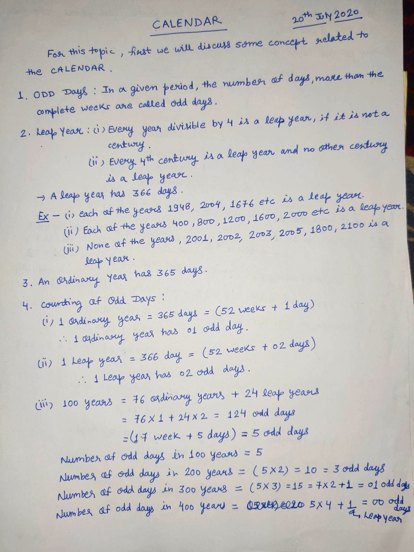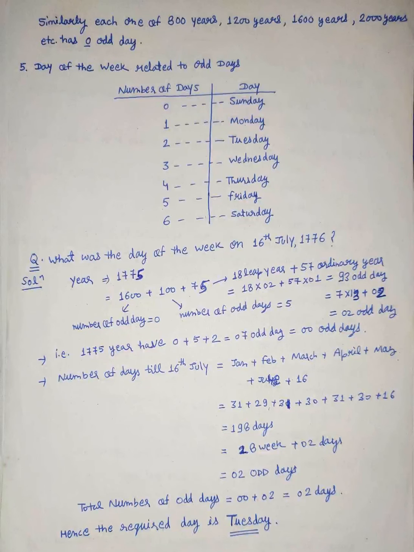When we calculate the number of odd days, we will remember: in 100 years the odd days are 5, in 200 years 3, in 300 years 1, and in 400 years 0. Similarly, each of 800, 1200, 1600, 2000 years has 0 odd days. Every fourth century has 0 odd days.